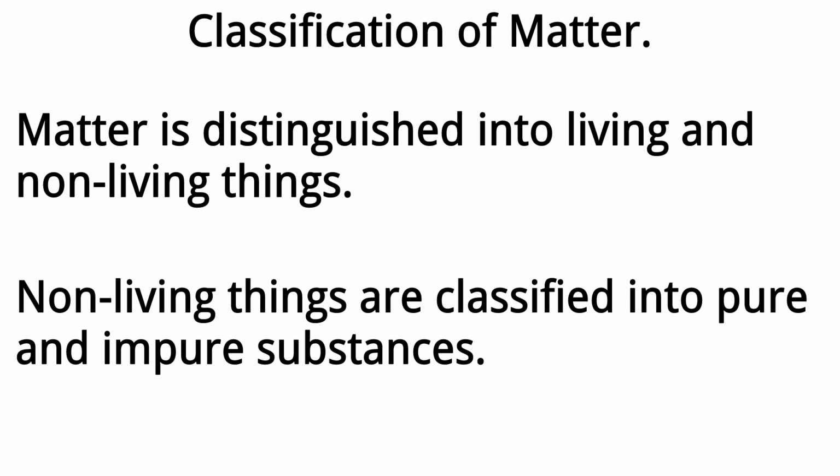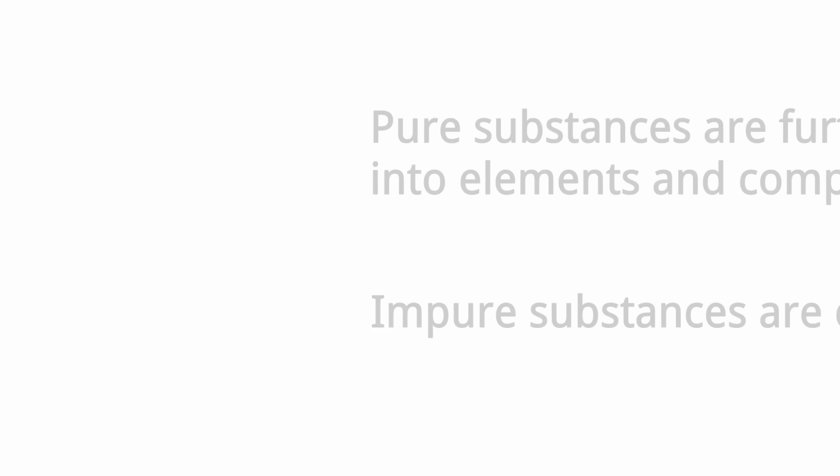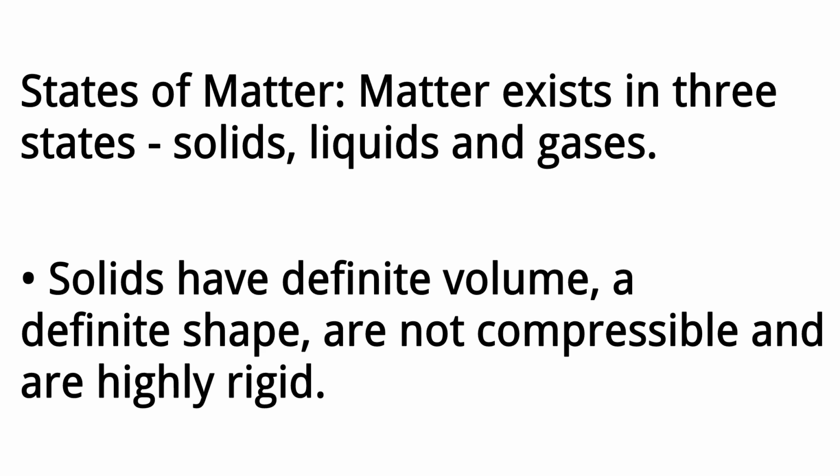Classification of matter. Matter is distinguished into living and non-living things. Non-living things are classified into pure and impure substances. Pure substances are further classified into elements and compounds. Impure substances are called mixtures. In the states of matter, matter exists in three states: solids, liquids, and gases.